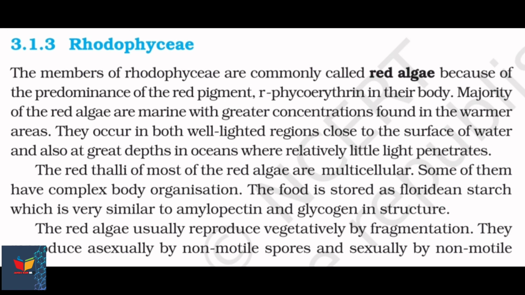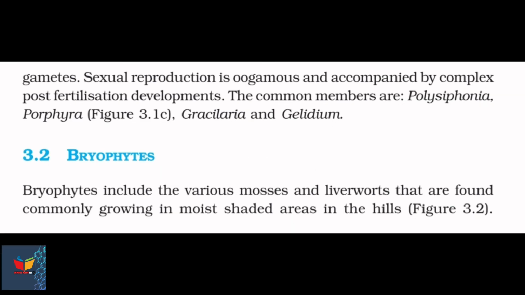Some of them have complex body organization. The food is stored as floridean starch, which is very similar to amylopectin and glycogen in structure. The red algae usually reproduce vegetatively by fragmentation. They reproduce asexually by non-motile spores and sexually by non-motile gametes. Sexual reproduction is oogamous and accompanied by complex post-fertilization developments. The common members are first Polysiphonia, second Porphyra, third Gracilaria, and fourth and last Gelidium.